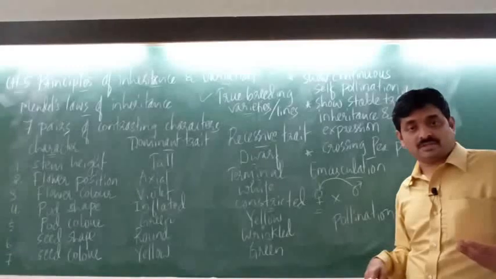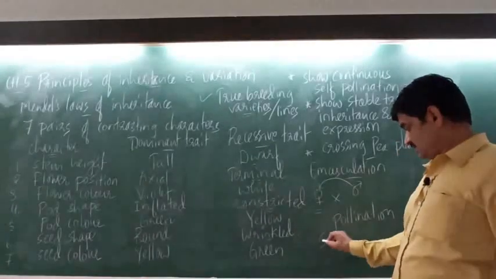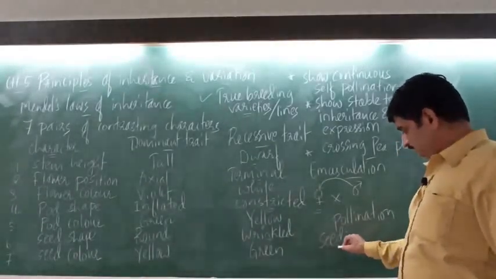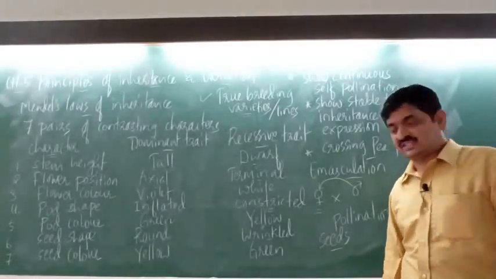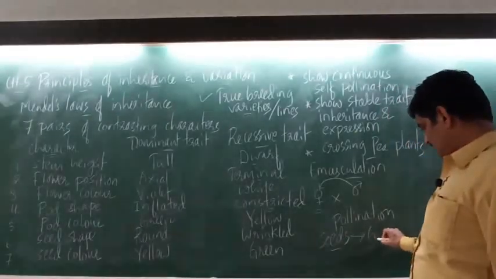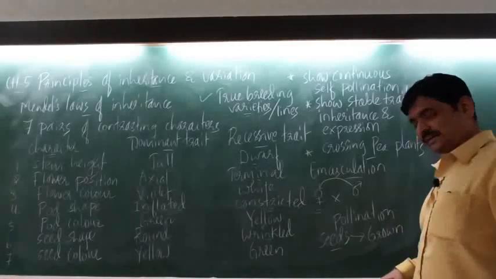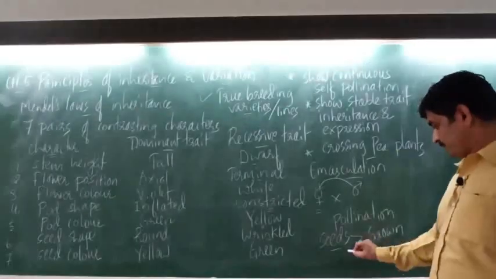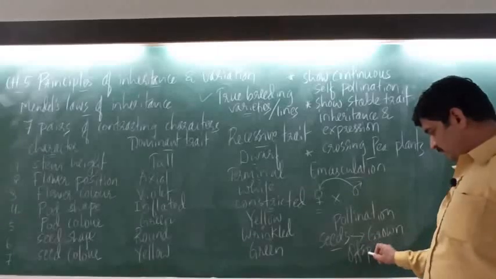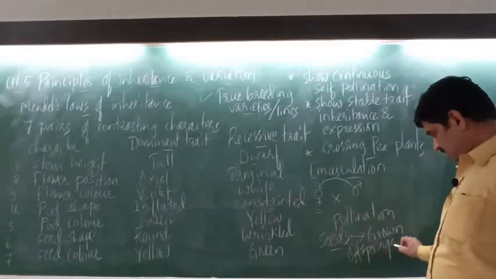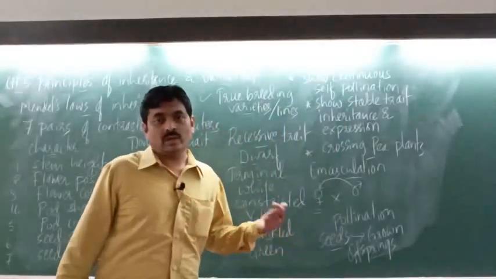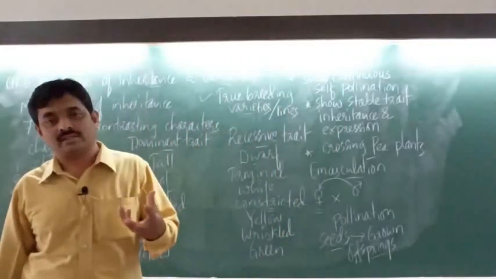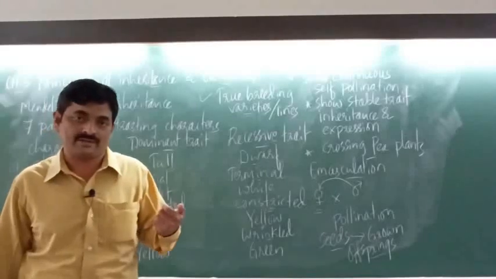After pollination, fertilization takes place, and after fertilization, seeds are produced. Now these seeds are grown to produce offspring. These offspring, or the new plants, will have characteristics of both parent plants.